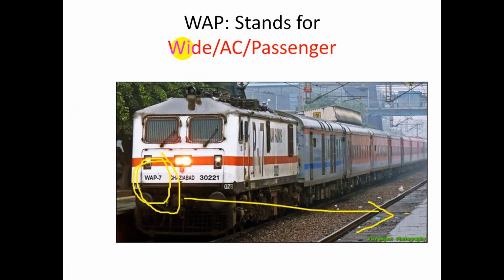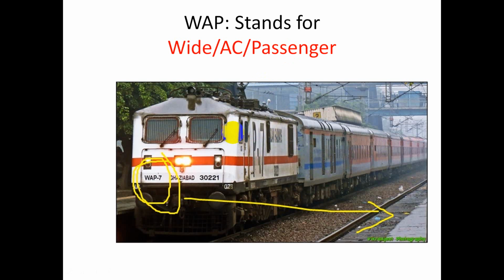It means standard gauge in India, that is 1676 mm, that I already told. It means this locomotive can run on standard gauge across India. That W stands for wide, right, friend? A stands for AC. It works on AC. It consumes AC power, you can see here. And this locomotive is designed to pull passenger trains, not goods. I repeat, this locomotive is designed to pull passenger trains, not goods.